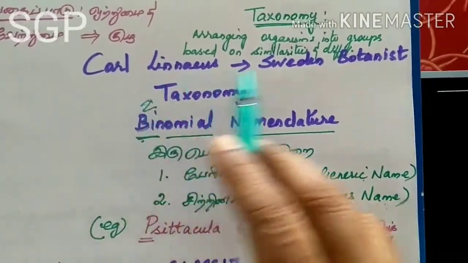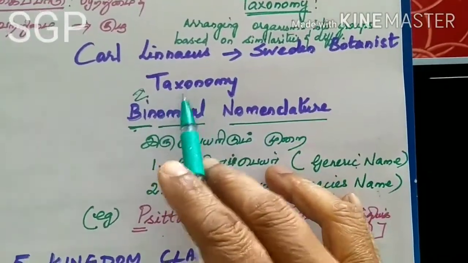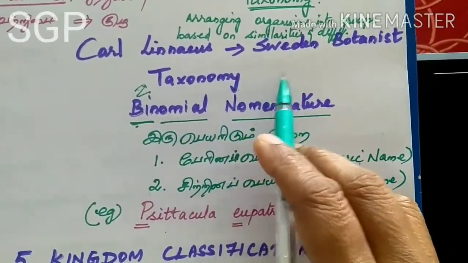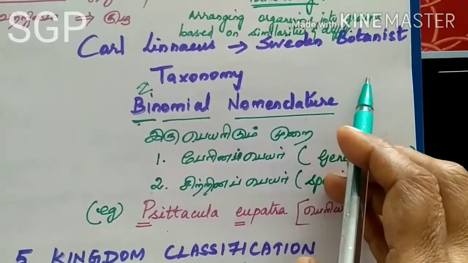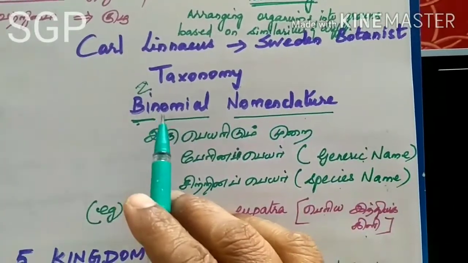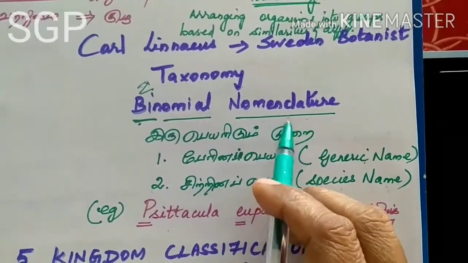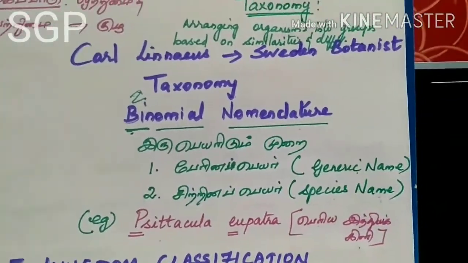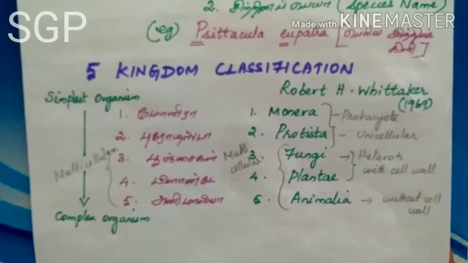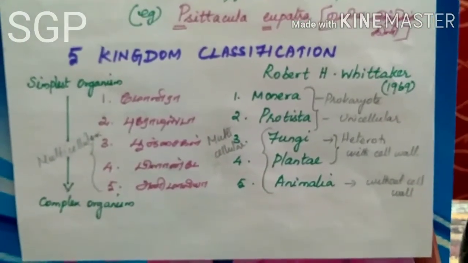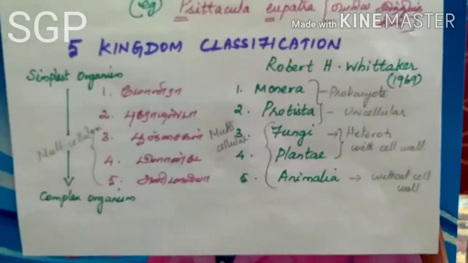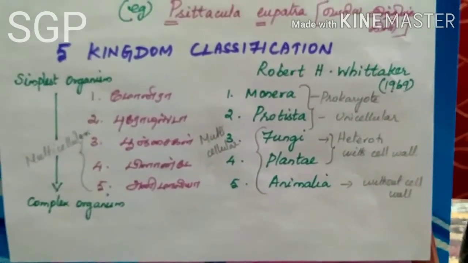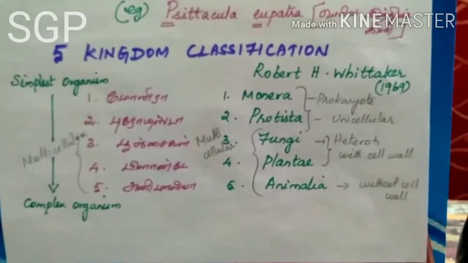So Carl Linnaeus introduced two things, taxonomy and binomial nomenclature. Taxonomy means arranging the organisms into various groups based on similarities and differences. Binomial nomenclature means naming the organism with two names, the generic name and the species name. Next we will see the five kingdom classification. All the living organisms present in the world come under this five kingdom classification.